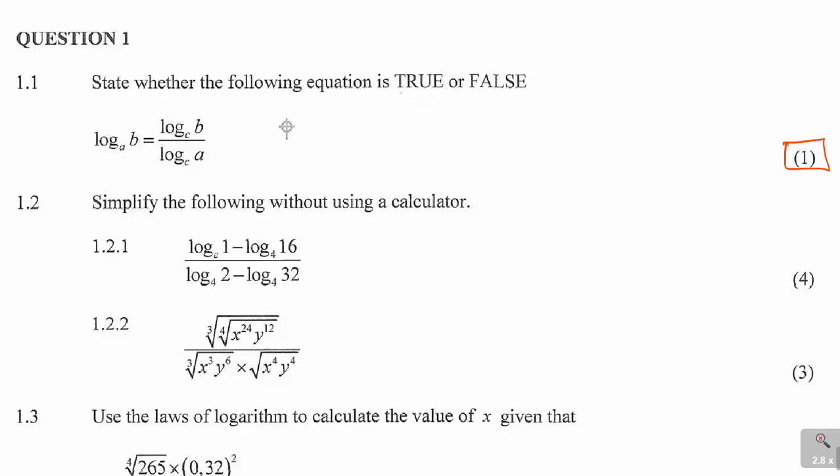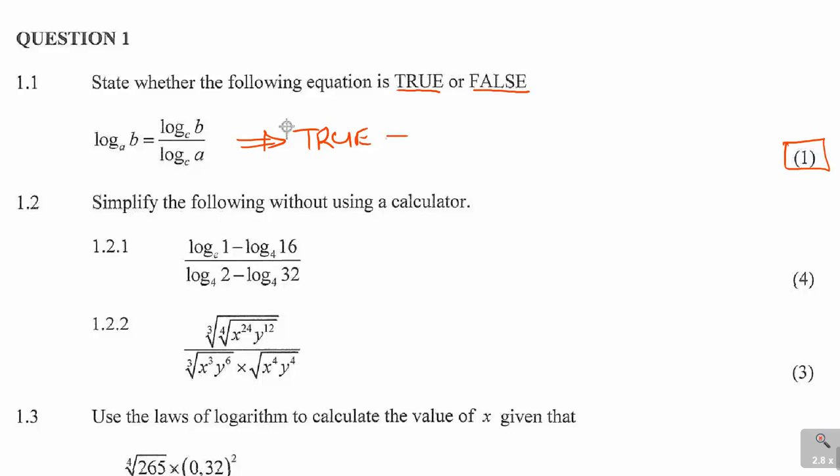You just needed to state whether it is true or false. Now it says log b in base a is equal to log b in base c over log a in base c. This is actually true, because it is how you change from one base to another.